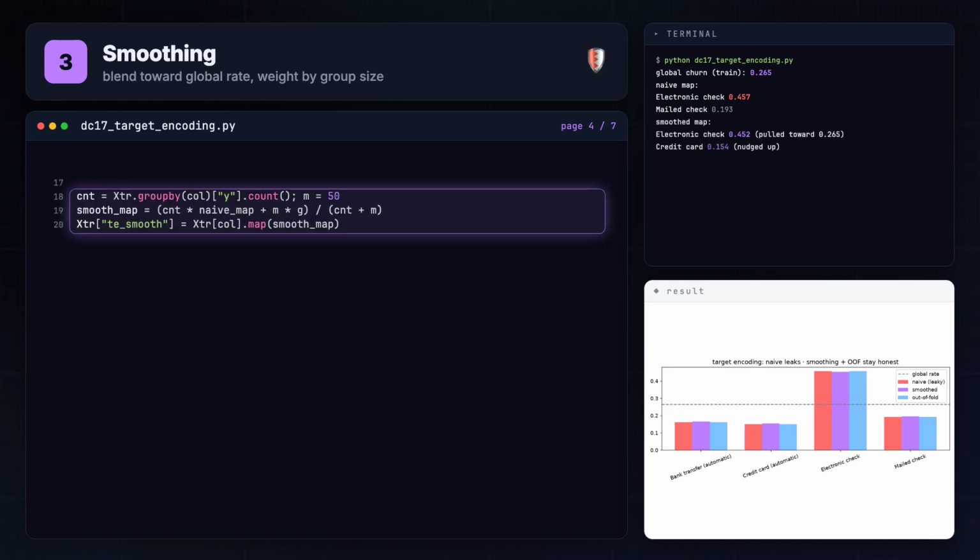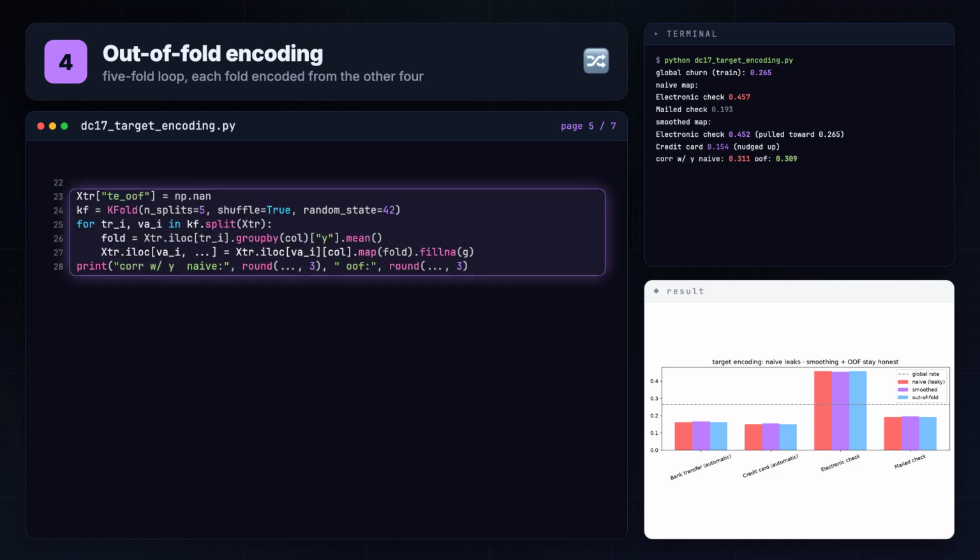Smoothing. Each category mean is pulled toward the global rate by a weight that grows with group size. The formula blends count times category mean plus smoothing constant times global, over count plus the constant. Rare categories move most.